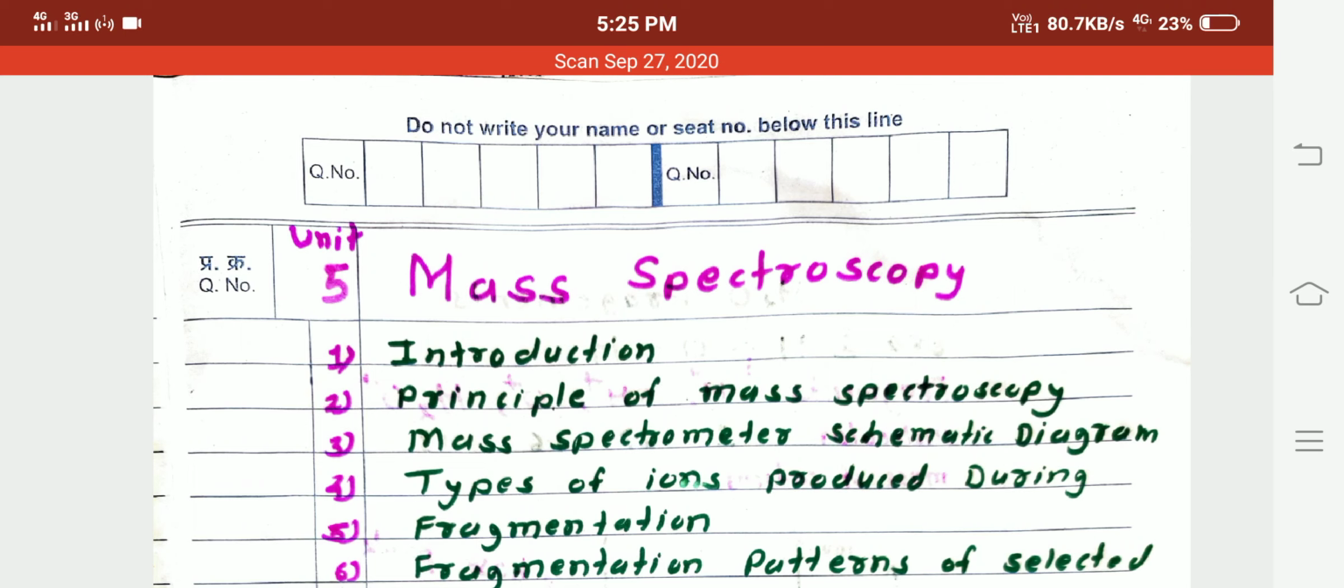Hello my dear student. In the last video lecture, I am completing the topic UV spectroscopy. Then paper number 10, organic chemistry